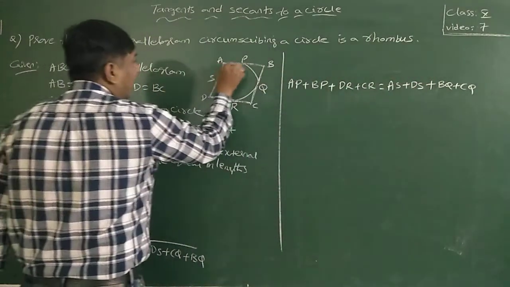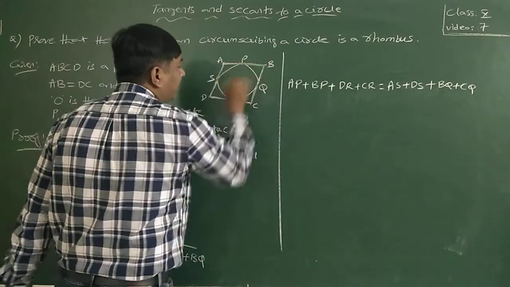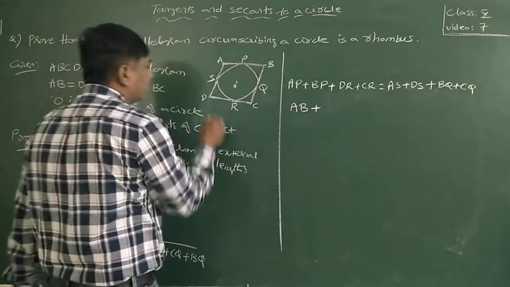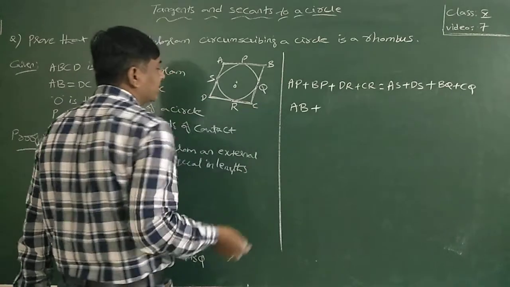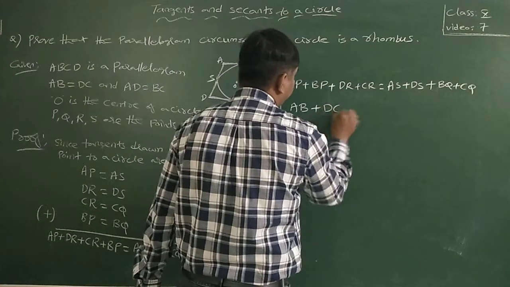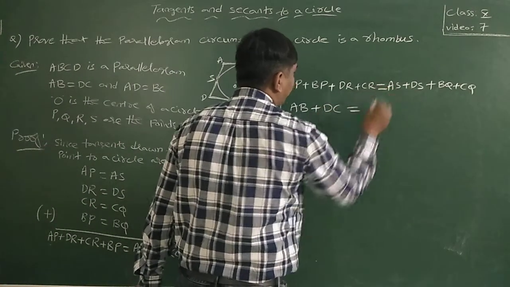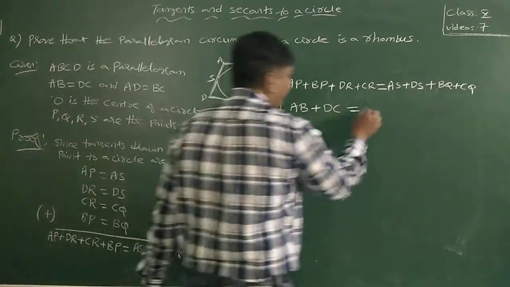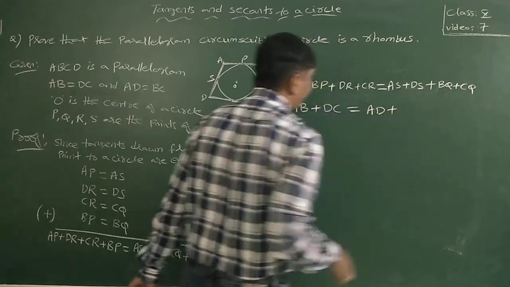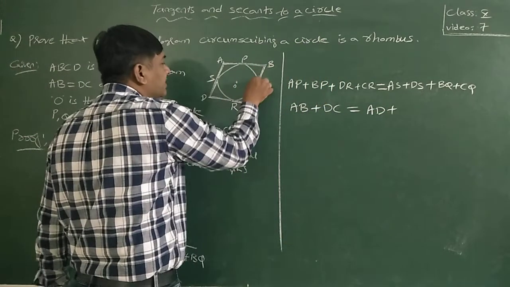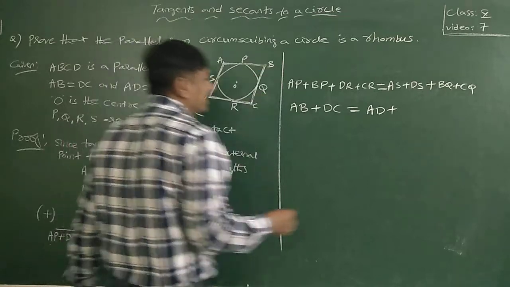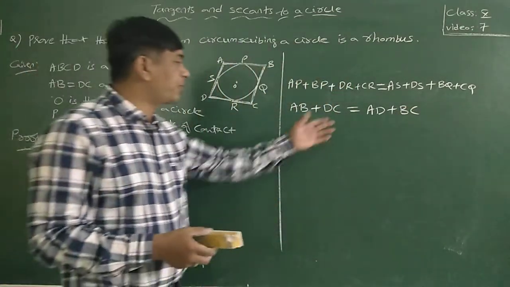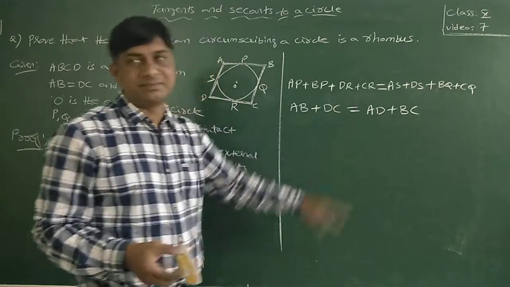Now AB plus BP is nothing but AB, DR plus CR is nothing but DC, AS plus DS is nothing but AD, and BQ plus QC is nothing but BC. If they ask about a quadrilateral now, your proof closes here only.